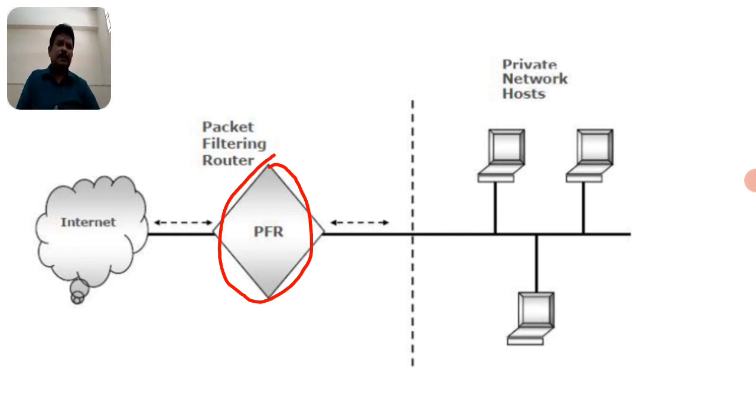First, it verifies the packet. The packet coming from the internet is a datagram. In a network, information is sent through packets, and on the internet the data is sent as datagrams. The datagram transmitted from the public network passes through the packet filtering router. First it identifies the packet ID: the IP packet address, the logical address. It verifies whether that IP has a valid configuration or not. Everything is checked by the packet filtering router.